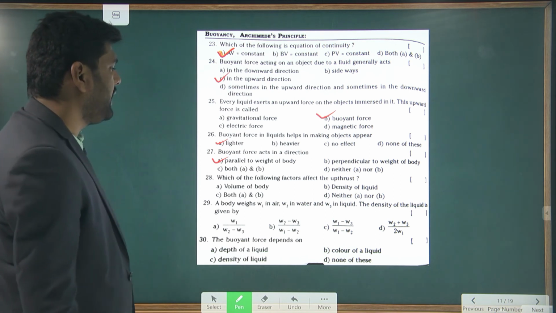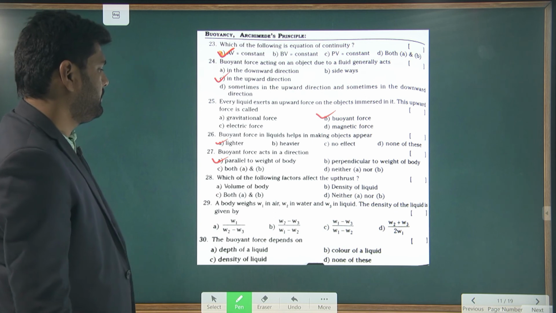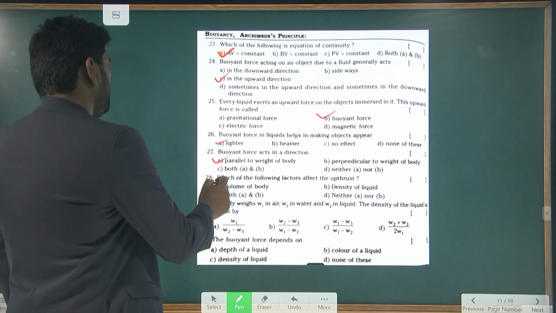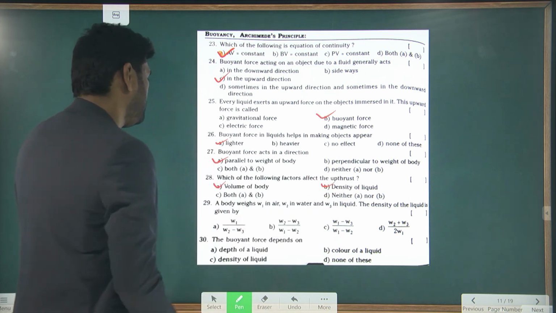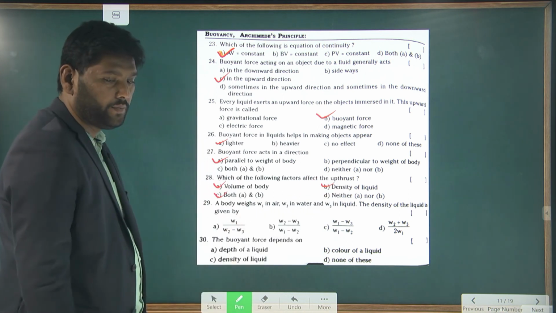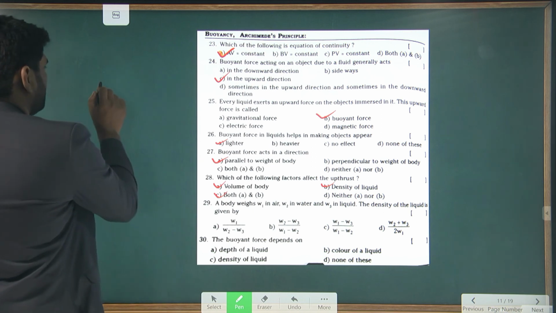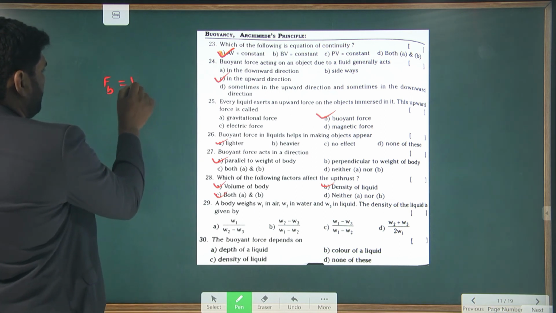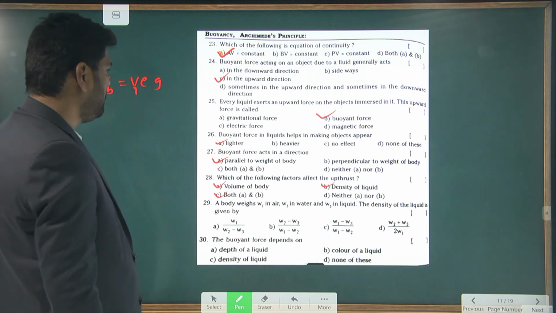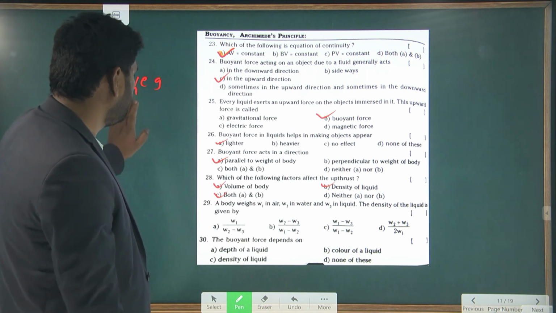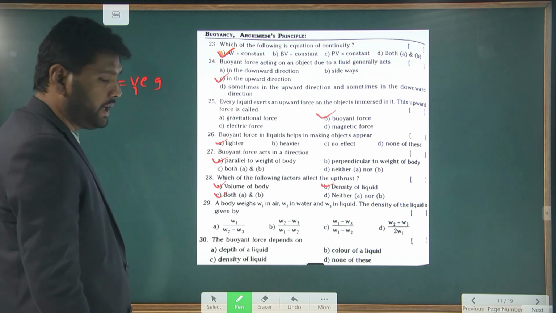Which of the following factors affect the upthrust? Volume of the body, yes. Density of the liquid, yes. So what is the option? Both of them. That is the formula for buoyancy force. Buoyancy force is equal to V rho g. So here V is the volume of the object, rho is the density of the liquid, g is the acceleration due to gravity.